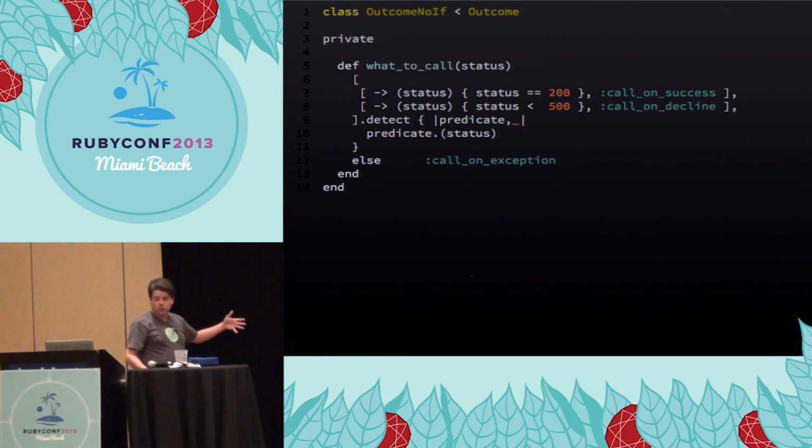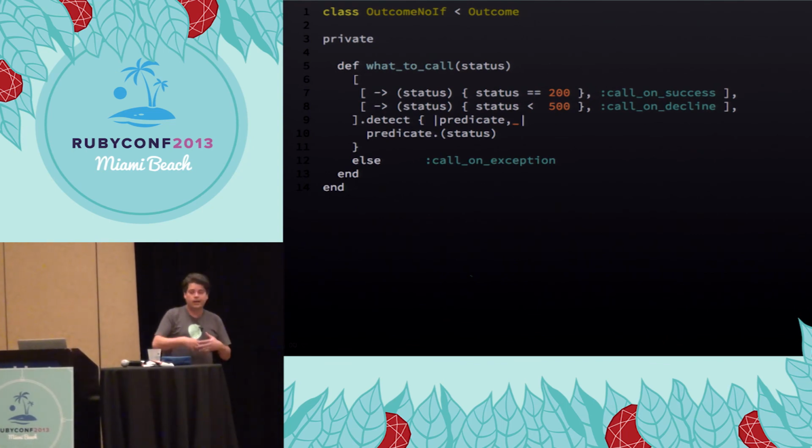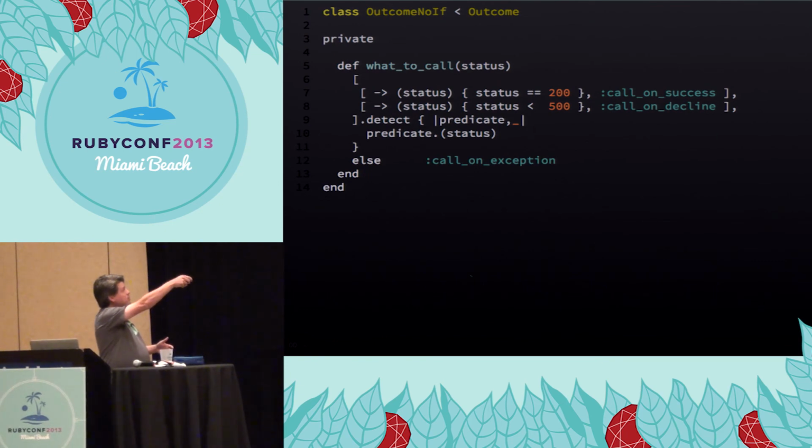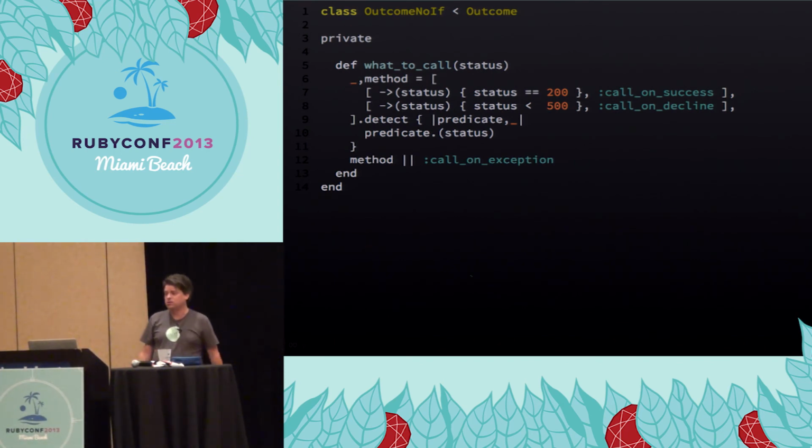And so detect, if you don't know, finds the first element in a list for which a particular condition holds. In that case, that condition is to call our lambdas and see if they return true with our input. So that is going to return one of our pairs, our pair being the lambda and the method. Of course, we don't care about the lambda, so we destructure it and we get the method. And if detect didn't find anything, it's going to return nil, which means it will return call on exception. So that is how you do that without any if statements.